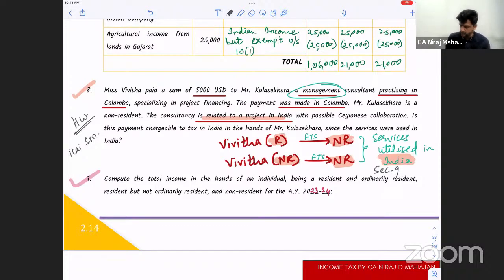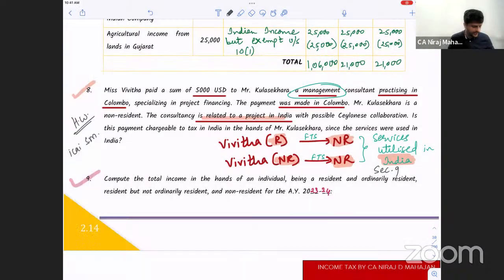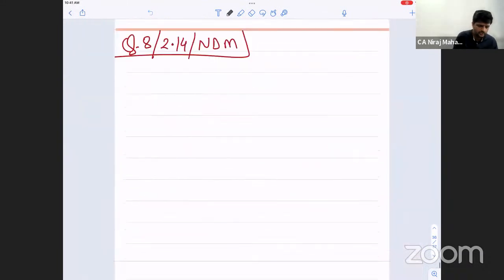Anything else you need? Do you want a diagram? One more diagram, do you need? I was thinking whether you need a diagram or not. You want one more diagram? I'll give you one more diagram. Let us check if this will be helpful. Okay, I'll give you one more diagram to write down. So this will be for homework.